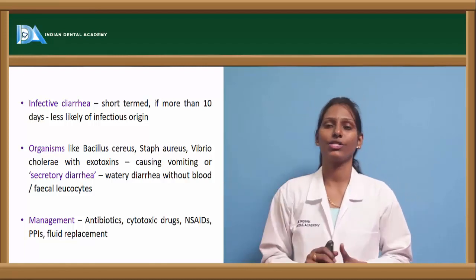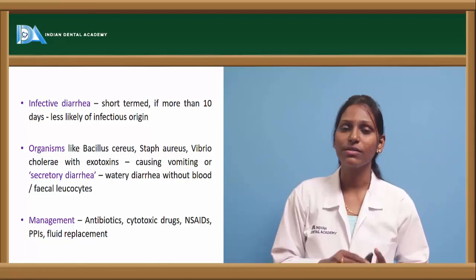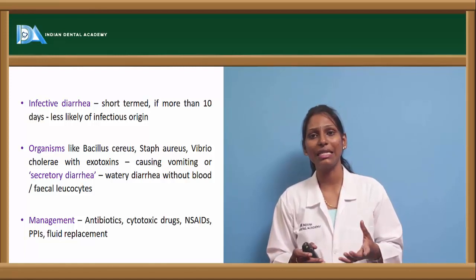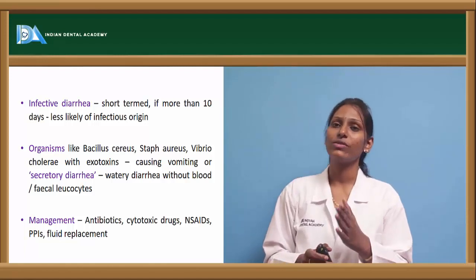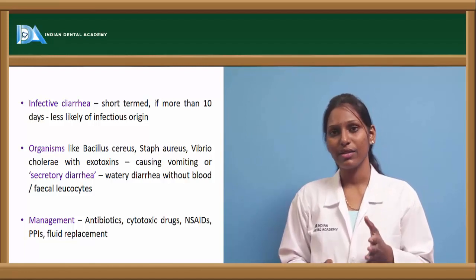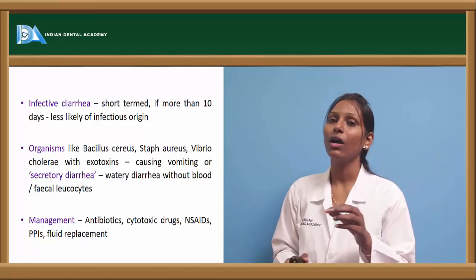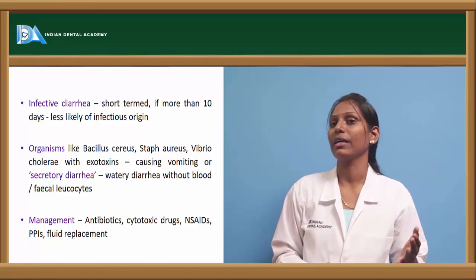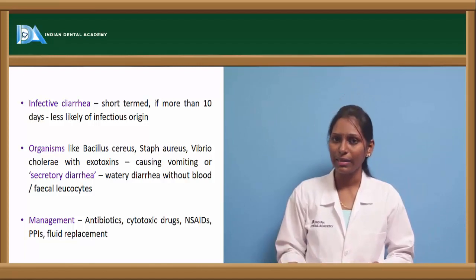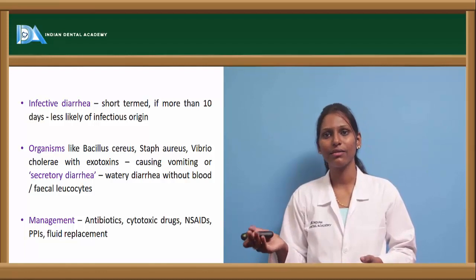Now organisms such as Bacillus cereus, Staphylococcus aureus, Vibrio cholerae have exotoxins which they release. So these diarrheas are usually associated with other symptoms such as nausea and vomiting. This condition is also called secretory diarrhea, where there is watery diarrhea without blood, and fecal leukocytes are not present on fecal culture. Management of this acute diarrhea is usually by antibiotics, and also cytotoxic drugs can be used, NSAIDs, proton